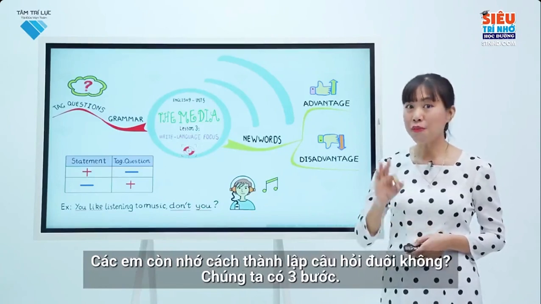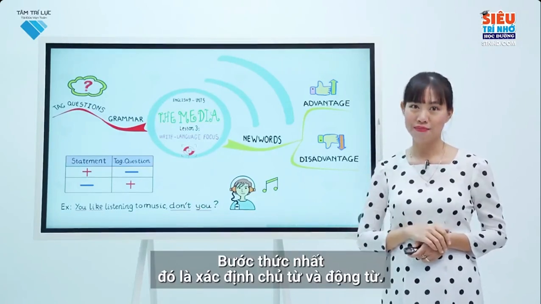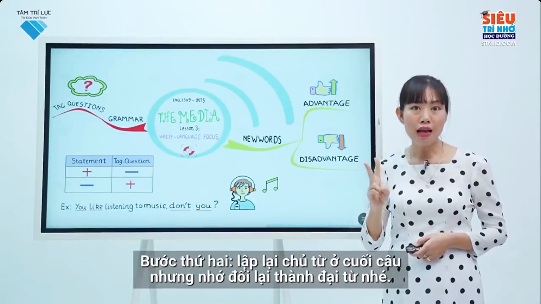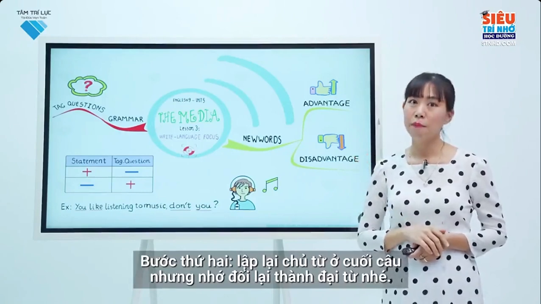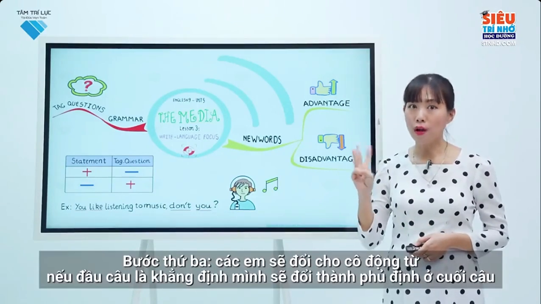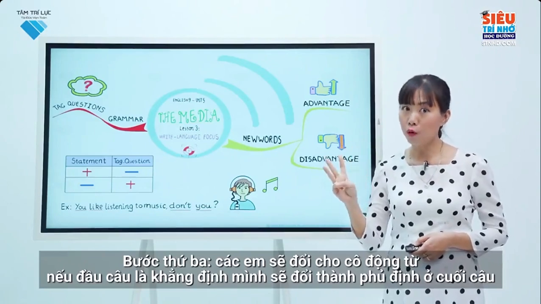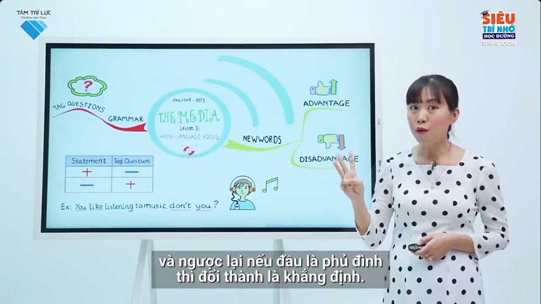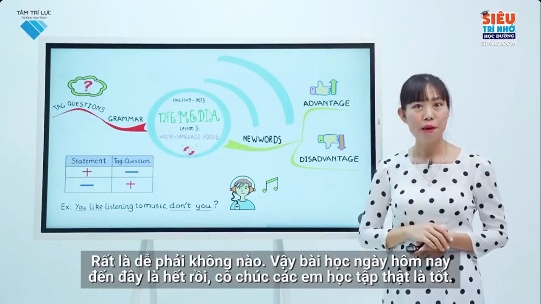We have 3 steps. The first one is to determine the subject and the verb. The second step is to put the subject at the end of the sentence, but remember to change it to the corresponding pronoun. The third step is changing the verb. If the beginning of the sentence is affirmative, we will change the tag to negative. And if the beginning of the sentence is negative, then we will change the tag to affirmative. It is simple, isn't it?